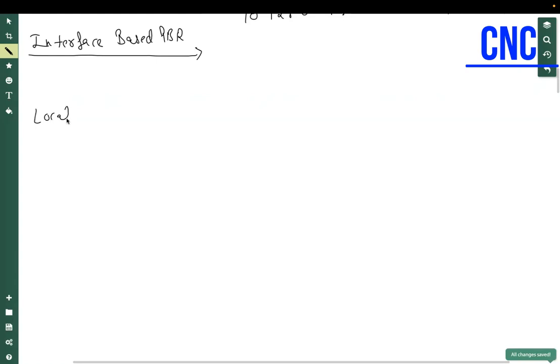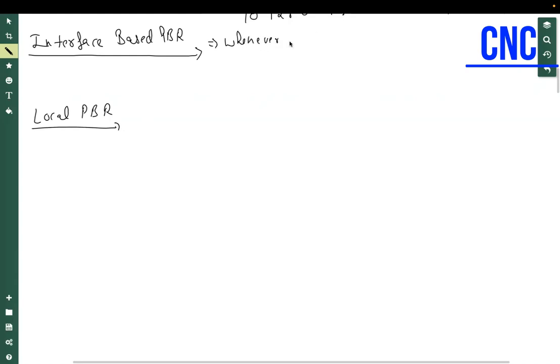Now we have two types of PBR. One is interface based PBR and one is local PBR.